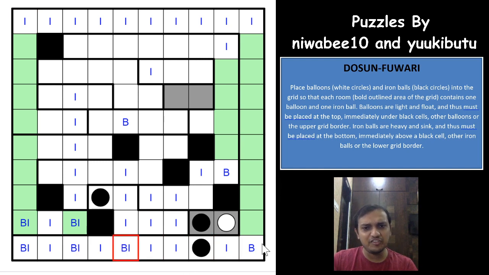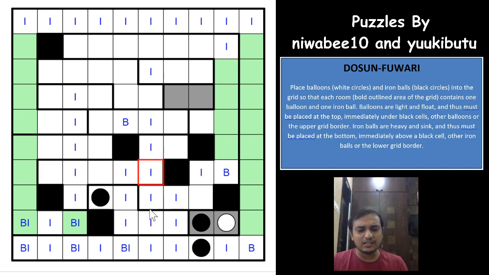And if we get any of the cells that cannot have both iron balls and balloons, then we can eliminate those cells of not having anything, right? So next is that this cell, so iron balls cannot be here as well. Okay, and none of these cells can have iron balls, because these cells cannot have iron balls.